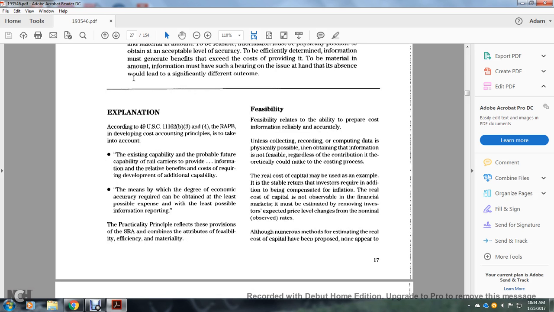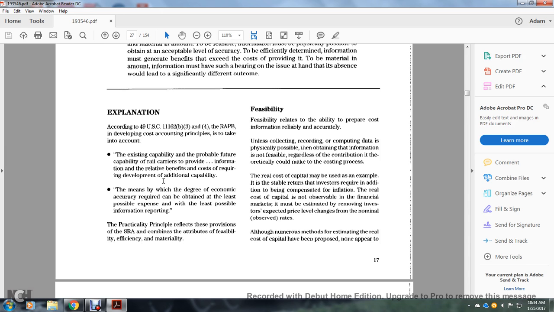Explanation. According to Title 49 U.S. Code 11162 B3 and 4, the purpose of the Railroad Accounting Principles Board developing cost accounting principles is to take into account the existing applicability and probable factors of the capability of the rail carrier to provide information relative to the benefit of the cost of the requirement to develop an additional capability, the means by which a degree of economical accuracy required is obtained with the least possible expense and the least possible information reporting.